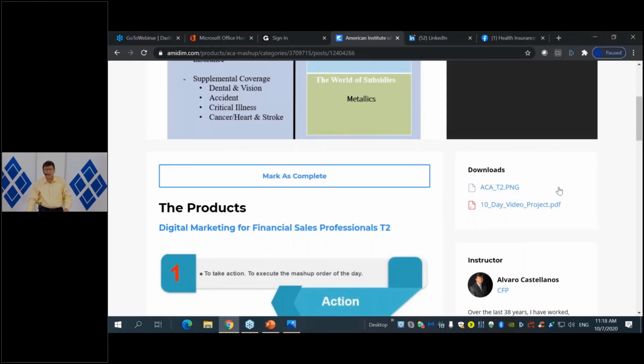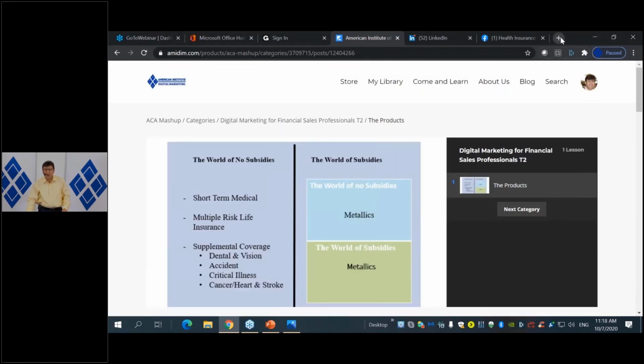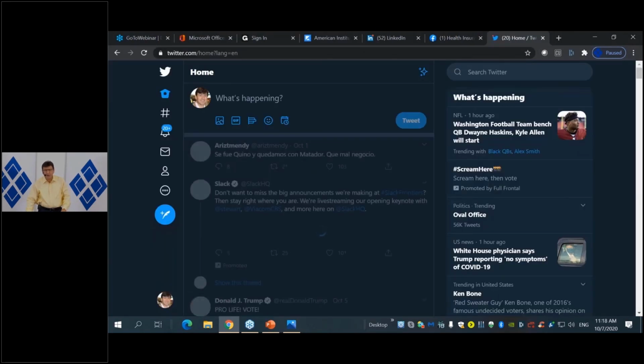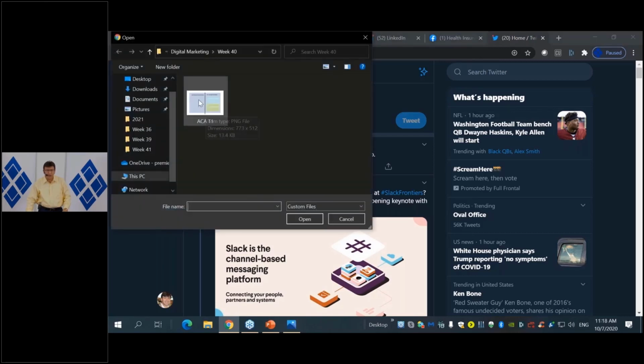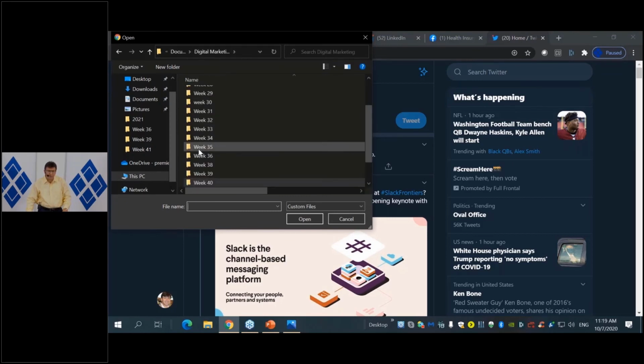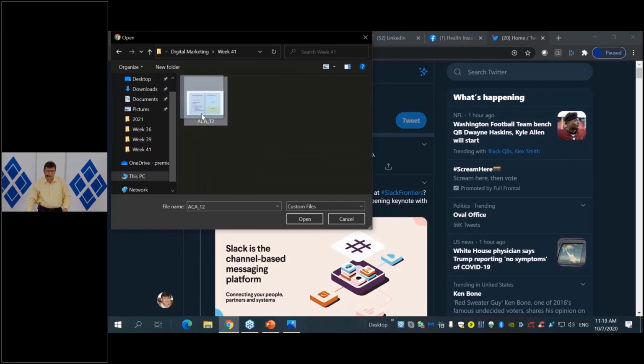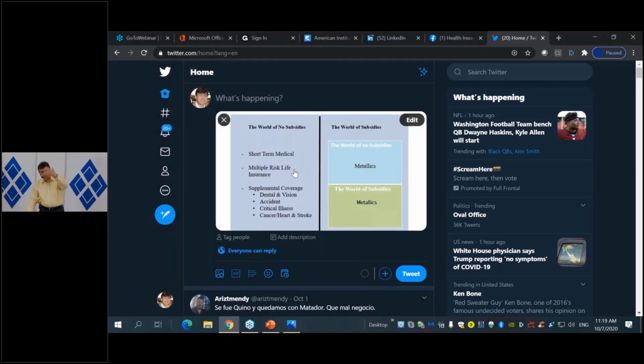Okay, so the point is that I downloaded the image into my computer. Now I'm going to open my Twitter account. And that's my Twitter account, okay? I'm going to remember that with Twitter, if I would just paste the bit.ly shortener, it will not take it. So I need to import. I'm going to click here on the image. This was time horizon 1. I'm going to go to week 41, select the image, and open it. So now I brought it in. I imported the image from my computer into the Twitter platform.